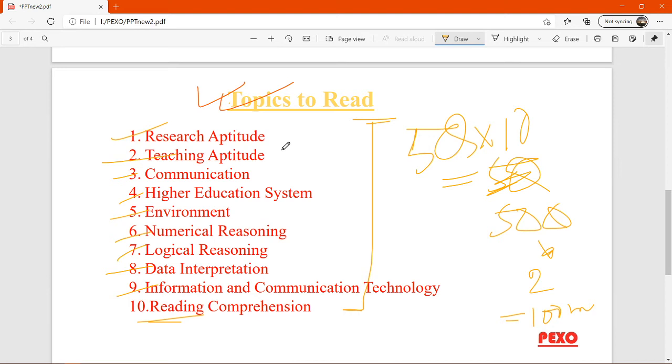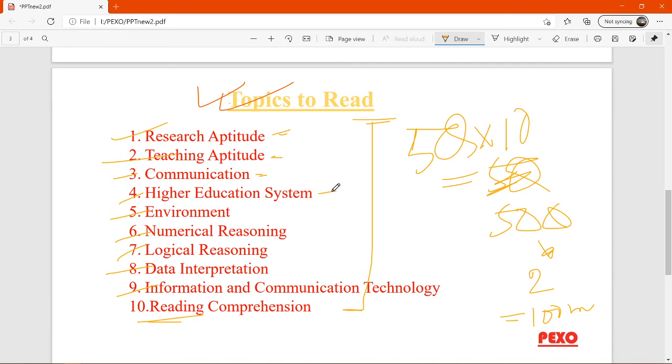I can share with you a brief of these topics. In research aptitude, we will learn about how to do research, what the main components of research are, and what the strategies of research are. In teaching aptitude, we will learn about how to teach students. In communication, we will learn about how to communicate with people.